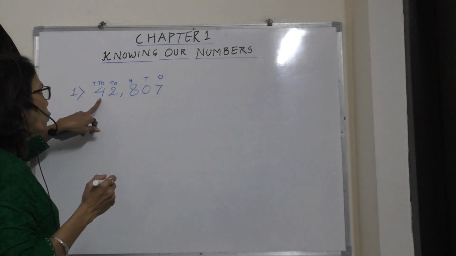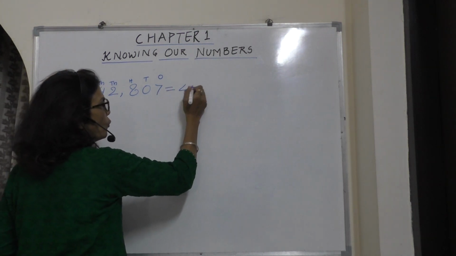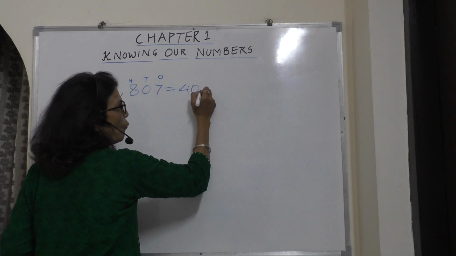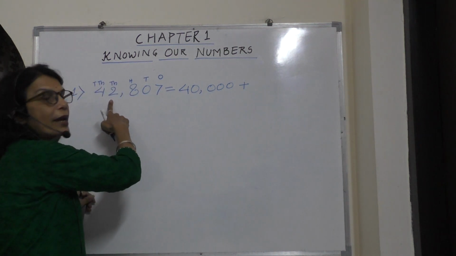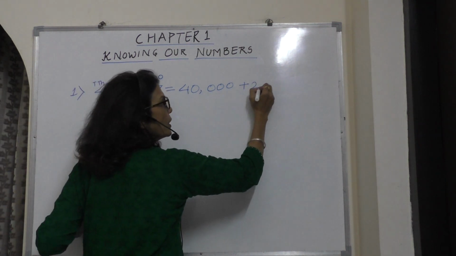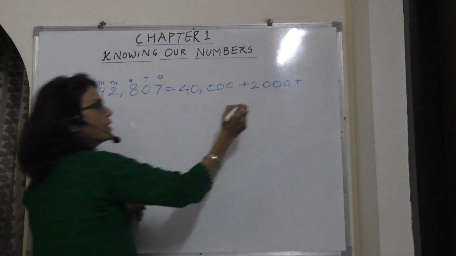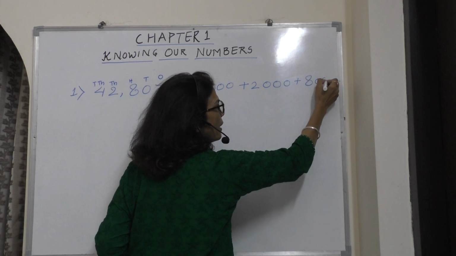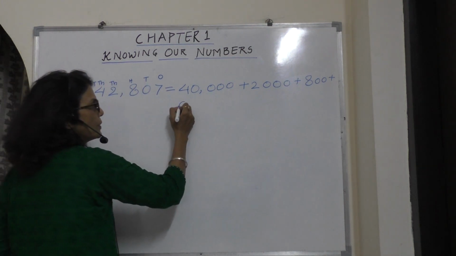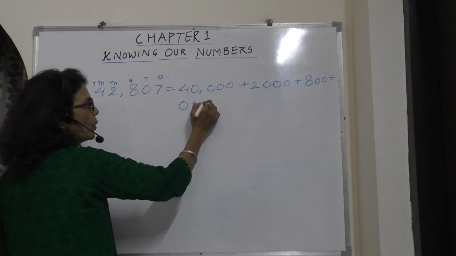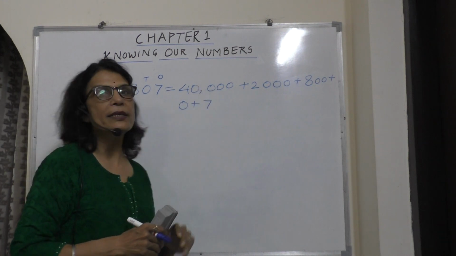So we can write 4 is at 10,000 place. So when we are writing this number in expanded form, 4 is at 10,000 means 4 tens means 40,000 plus. Now we are having 2 at 1000 place. So we are going to take 2,000 plus the next number is 8 is at 100 place. So we are going to write 800 plus. Now at 10 place we are having 0, so we can write 0 plus. Now 7 is at 1 place, so we are going to write the number like this. This one is known as expanded form.